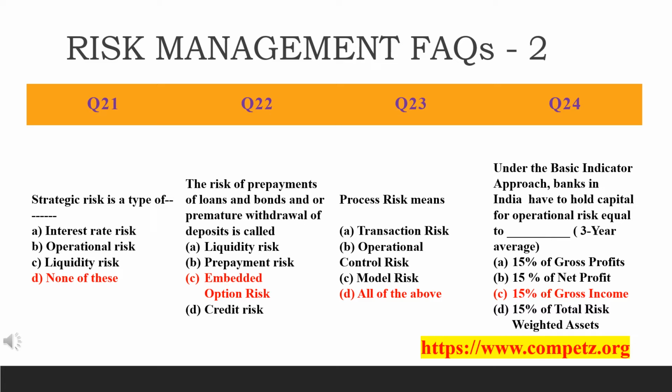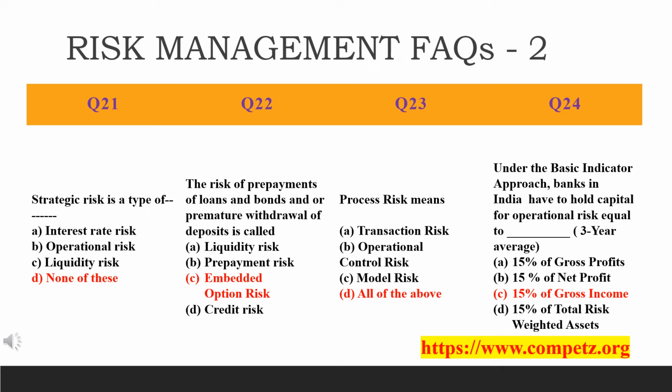B can be the answer, but here as it includes legal, that is correct, but it excludes strategic and reputational. That's why interest rate and liquidity will not come into strategic risk type. Okay, B will come, but as it excludes strategic and reputational risk, it will not come for the answer. Therefore, B is also not the answer. The answer will be D, none of the above. Moving on to the next question.